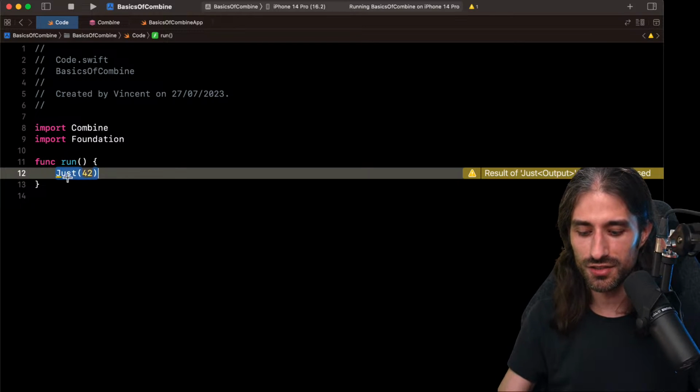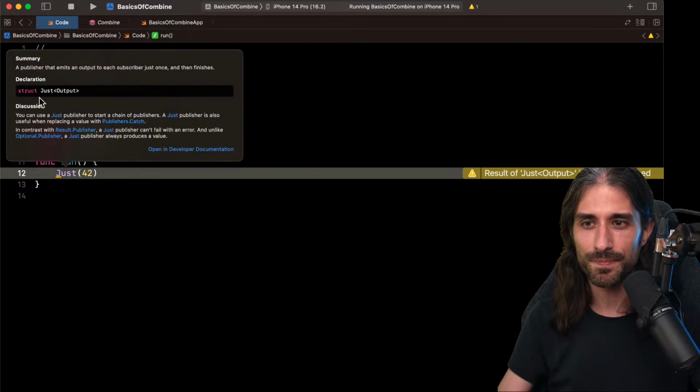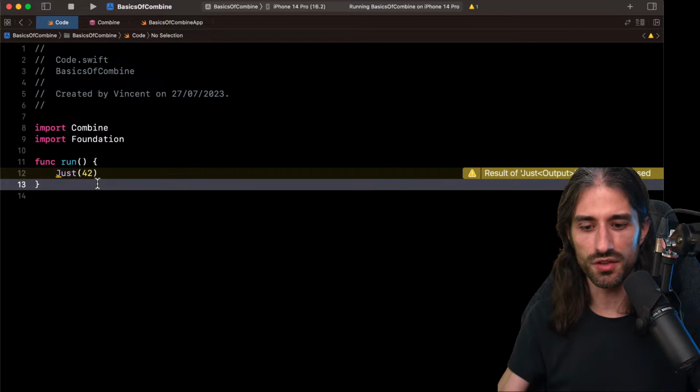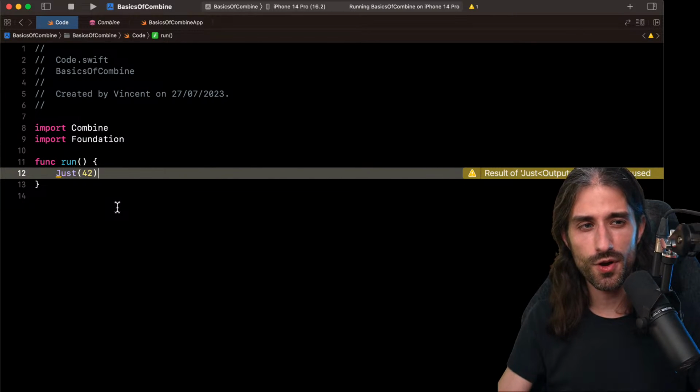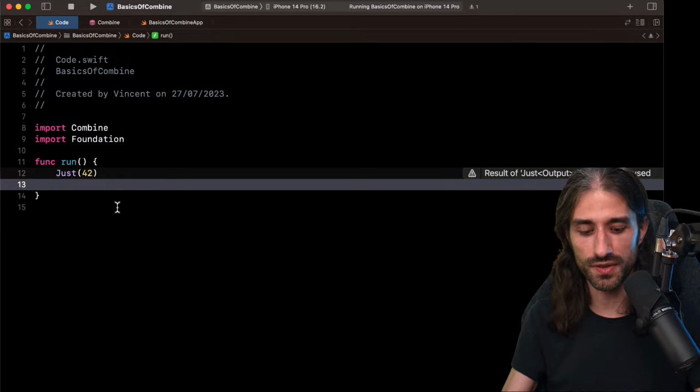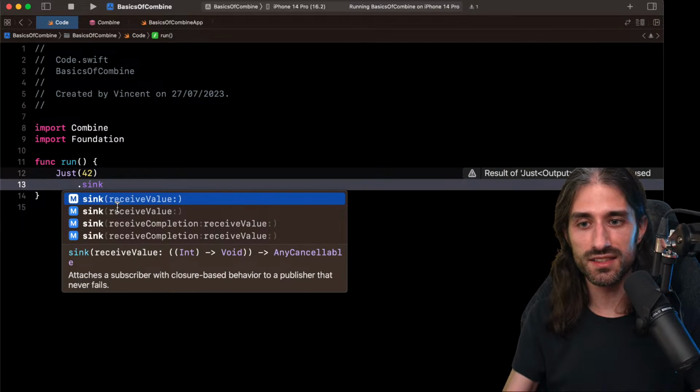And so for Just, if I look at the type, you can see that it's a publisher that will yield a simple value. It can't fail with an error because that is not possible. It just produces a value and it will only produce a value once. But since we have our publisher, we can start and do things with it. For instance, we can listen to the value.